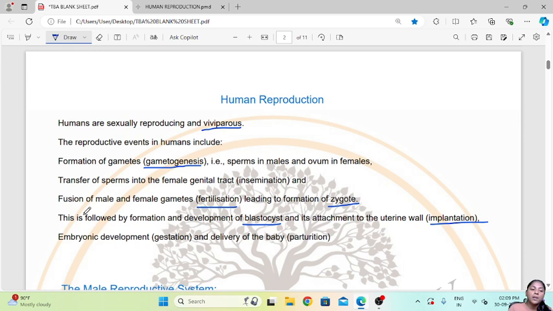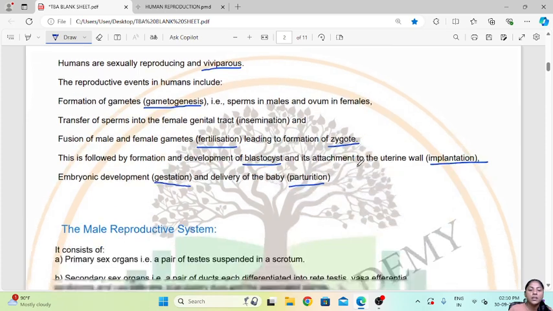Now after implantation, the embryonic development takes place. That period is called the gestation period, and after that, that is after the 9 months, the delivery of the baby happens, which is called parturition. So we are going to learn about all these different steps in detail.